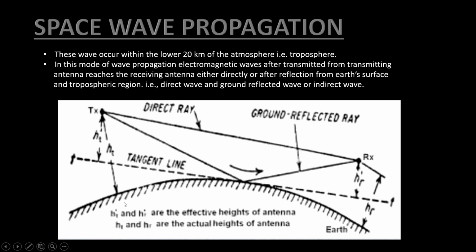Next we have space wave propagation. These waves occur within the lower 20 km of the atmosphere, that is the troposphere. In this mode of wave propagation, electromagnetic waves transmitted from the transmitting antenna reach the receiving antenna either directly or after reflection from Earth's surface and tropospheric region, that is, the direct wave and the ground reflected wave or indirect wave. In the figure we see that h_t and h_r are the effective heights of the antenna, whereas HT and HR are the actual heights of the antenna.